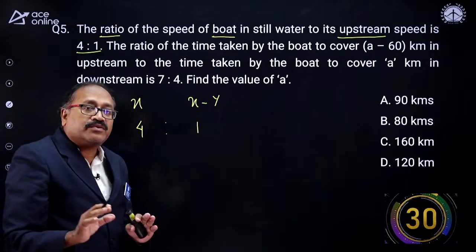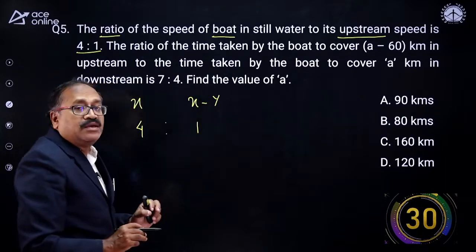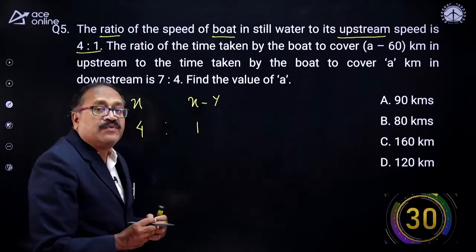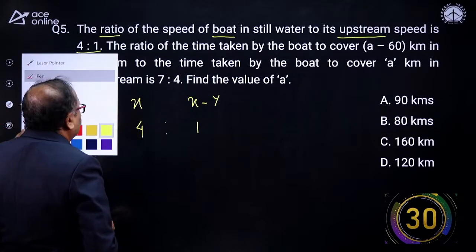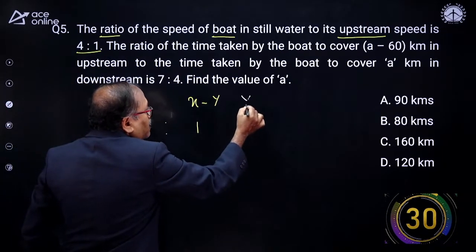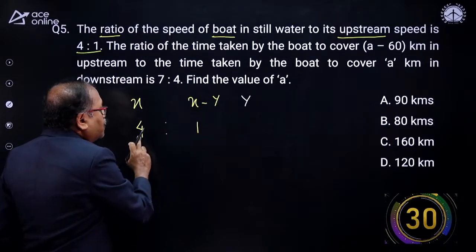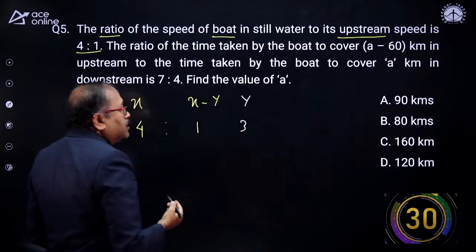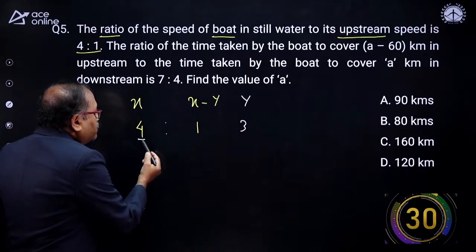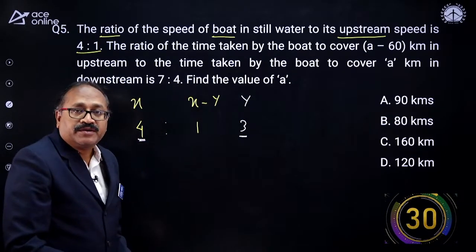The moment you read this, x is 4 and x minus y is 1, then what is y? The y has to be 3, right? 4 minus 3 is 1. So we have the ratio of the speed of boat and we have the ratio of speed of current.